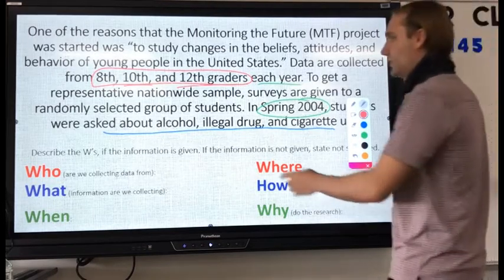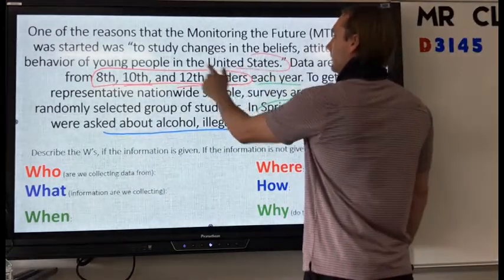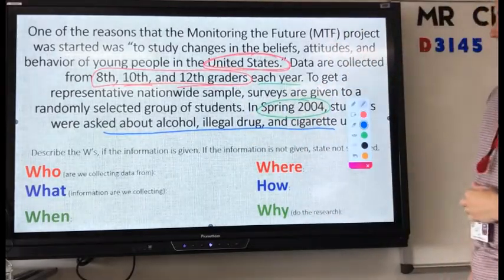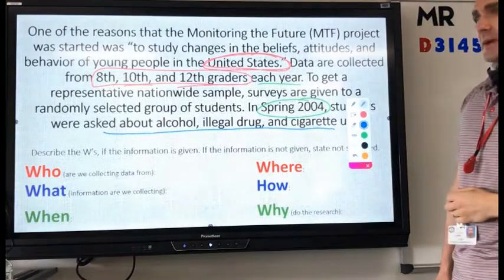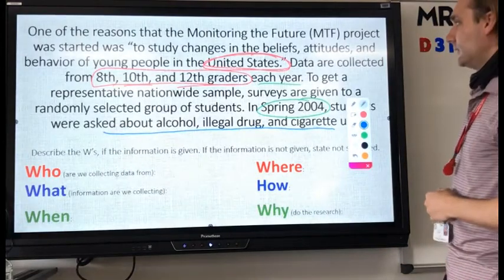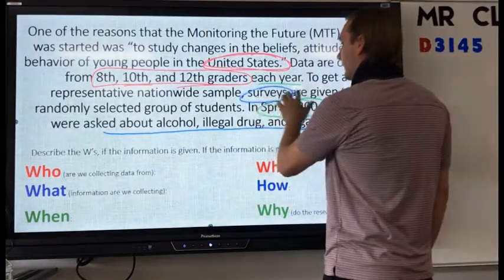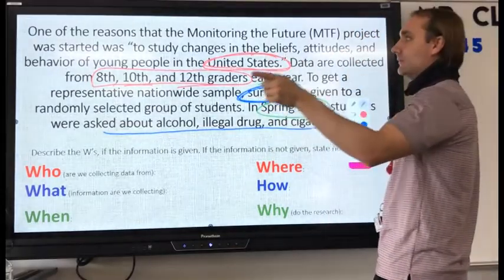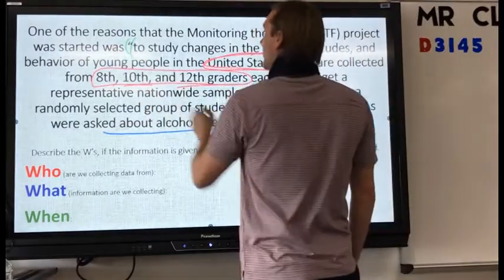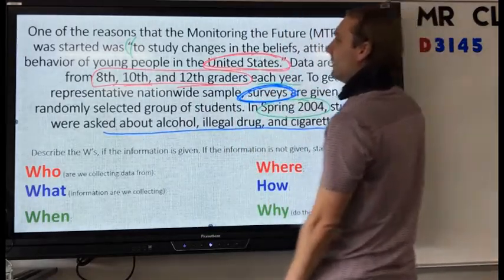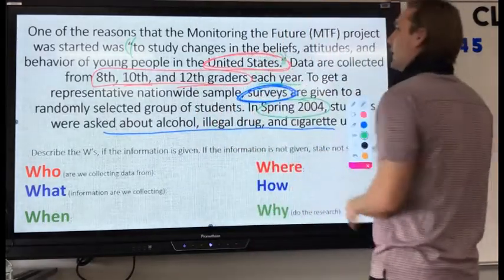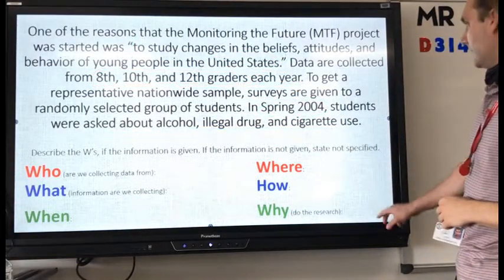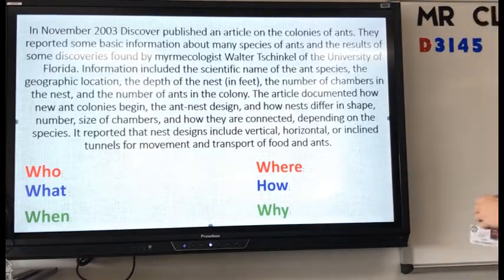Nationwide. What nation? The United States, yes. How are we collecting this data? Surveys of the respondents, right here. And the why? The study of changes in the beliefs, attitudes, and behavior of young people in the United States. That's why we are doing this survey. Okay, very good. Let's look at another one.